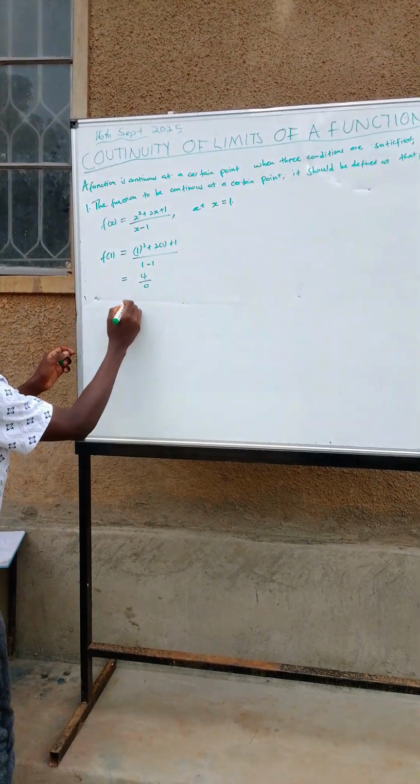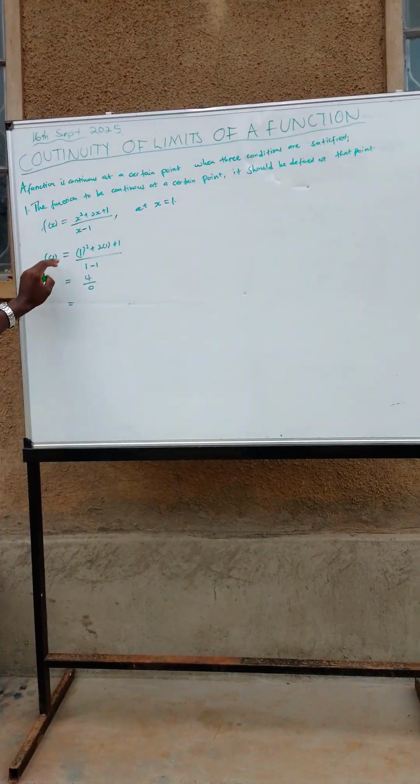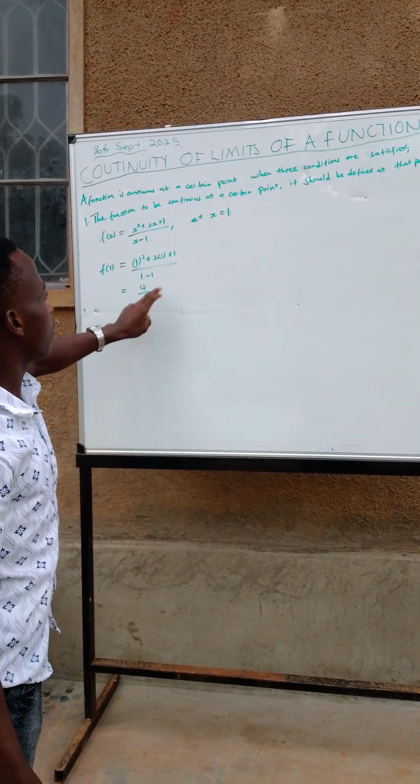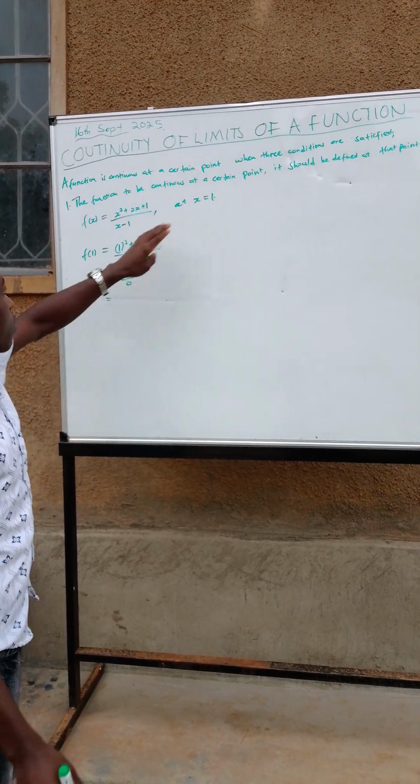This is mathematically wrong, meaning that this function is not continuous at 1 because we are getting a value which is undefined at this point.